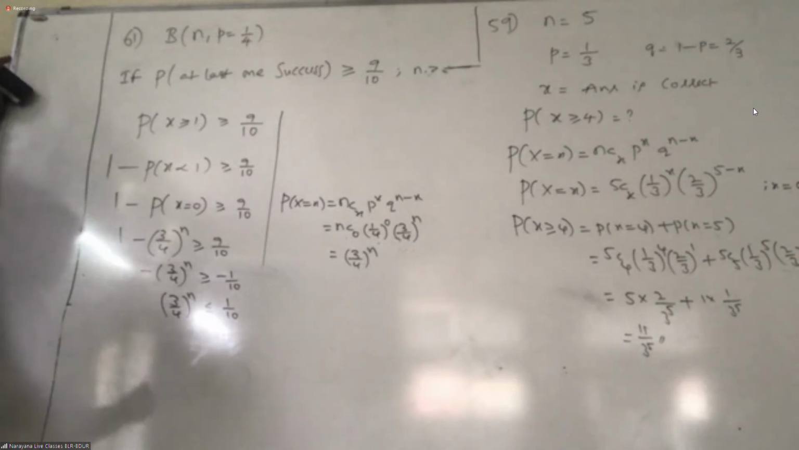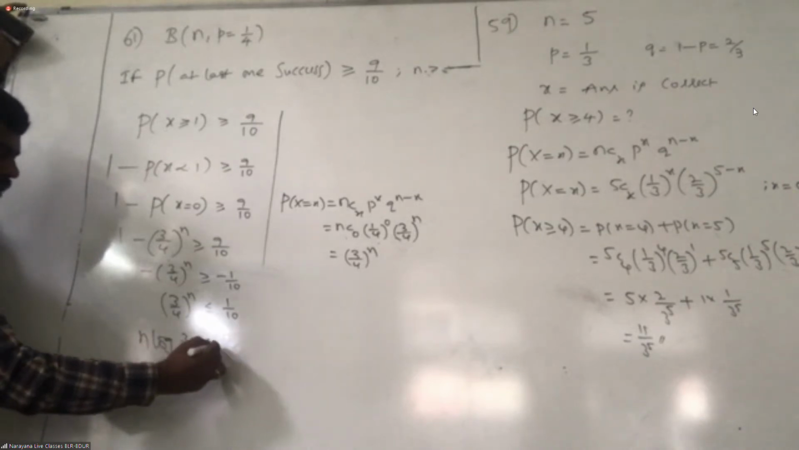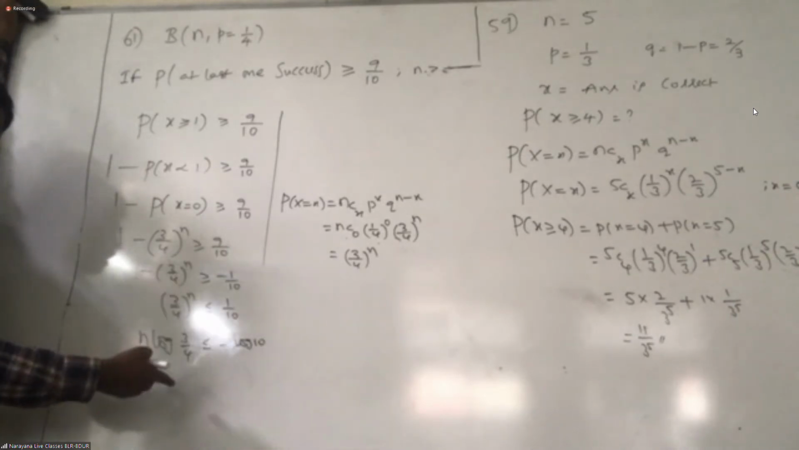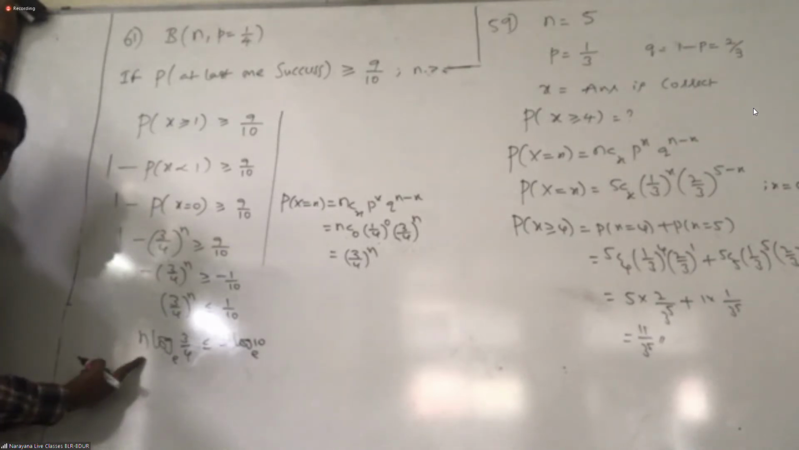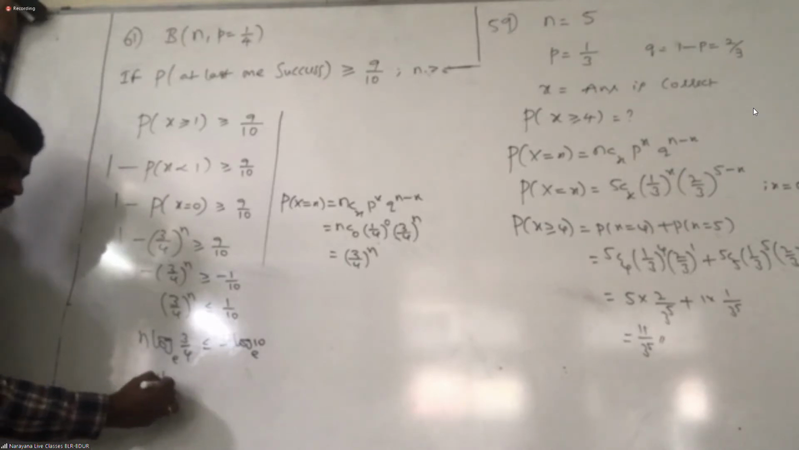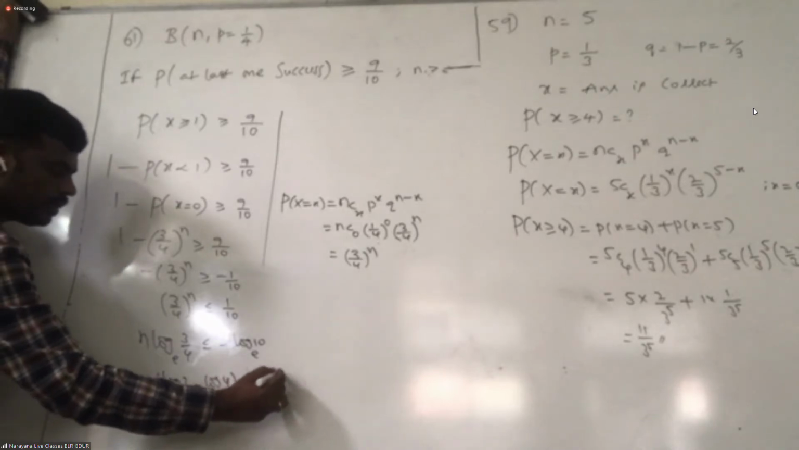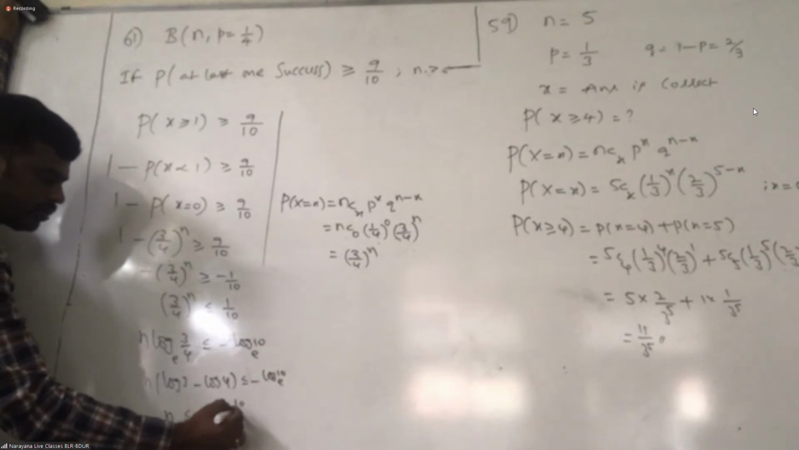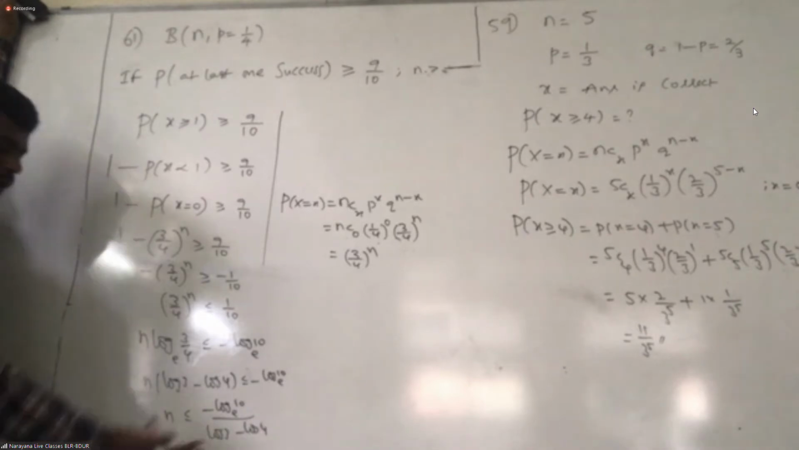So now we will take log on both sides. If you take log on both sides, what happens? n log 3 by 4 is less than or equal to minus log 10, no? How? 10 power minus 1, you can write. Here take log, what is the base? e. Now you need n, right? What we can write? Log 3 minus log 4 is less than or equal to minus log 10. Then n is less than or equal to minus log 10 to the base e divided by log 3 minus log 4.